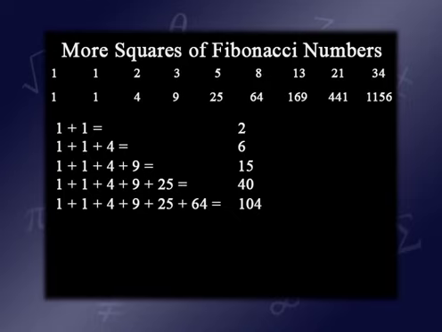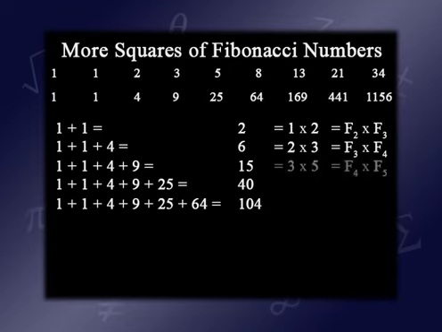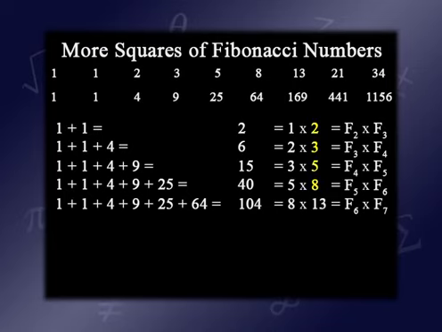They're not Fibonacci numbers. But if you look closely, I claim the Fibonacci numbers are buried inside of them. Do you see them? Look, 2 is 1 times 2. 6 is 2 times 3. 15 is 3 times 5. 40 is 5 times 8. 104 is 8 times 13. 2, 3, 5, 8. Who do you appreciate?